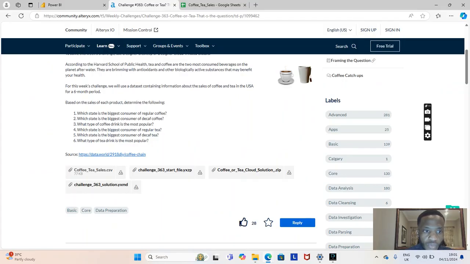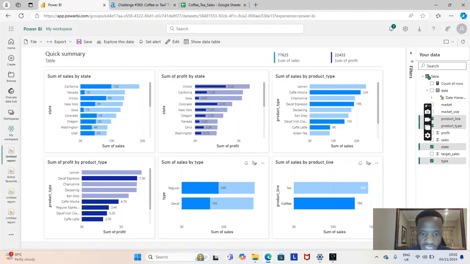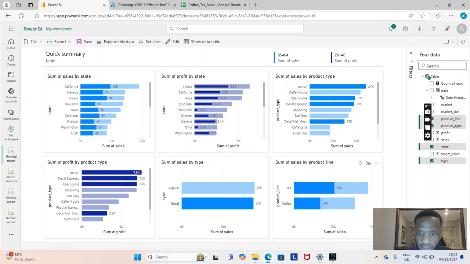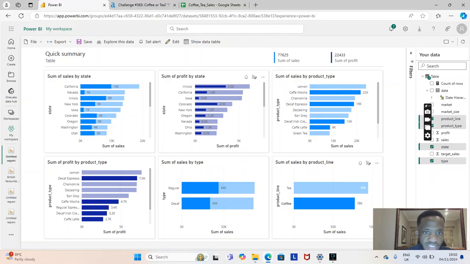Perfect. And then which state is the biggest consumer of decaf coffee? So same process. I just select decaf, I selected coffee, and then you'll see here that it's Illinois. California was regular coffee, that's why it's at 10K, but Illinois is decaf and it's at 8K, so that's most decaf coffee.